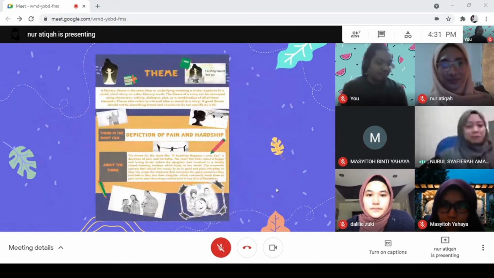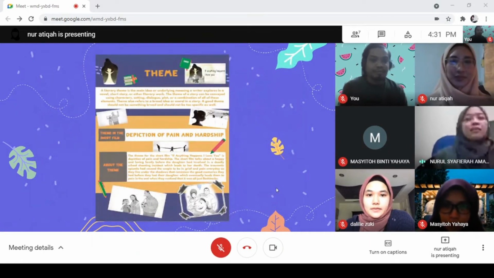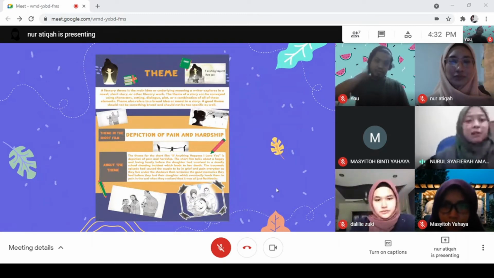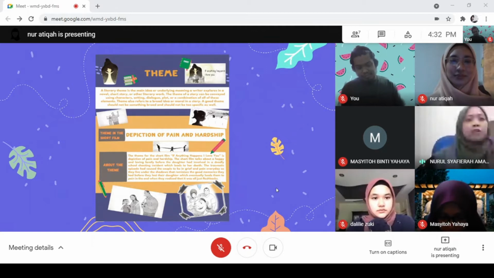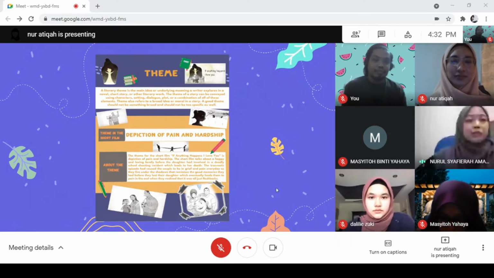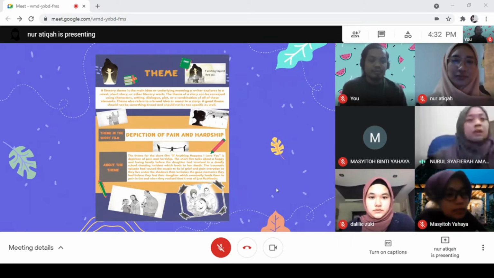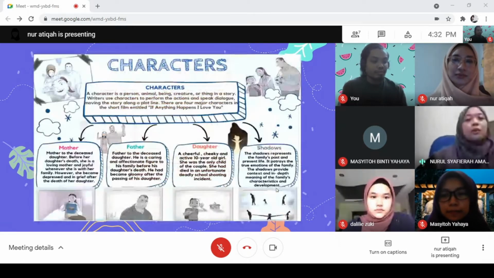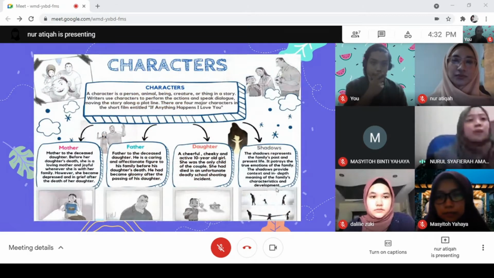Okay, so for the next part of the graphic organizer, the first one is the theme. The theme that we highlighted from the short film is the depiction of pain and hardship. Next, we also prepared graphic organizers for the characters. There are 4 characters in this short film: the mother, father, daughter, and the shadows.